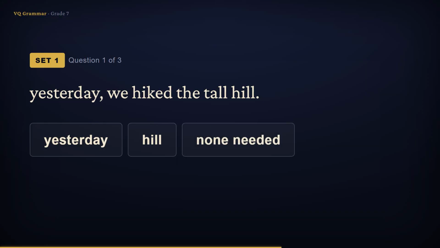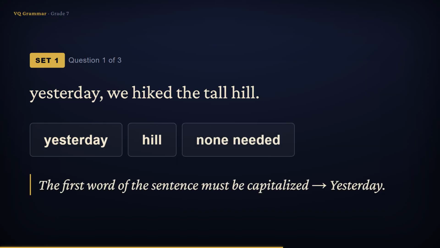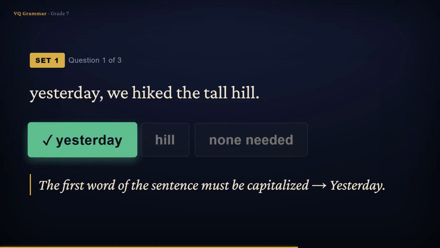Yesterday, we hiked the tall hill. Which word needs a capital letter? Look at the very start of the sentence. The first word is yesterday, and every sentence must begin with a capital. The word hill names any hill, not a specific one, so it stays lowercase. So the answer is yesterday.